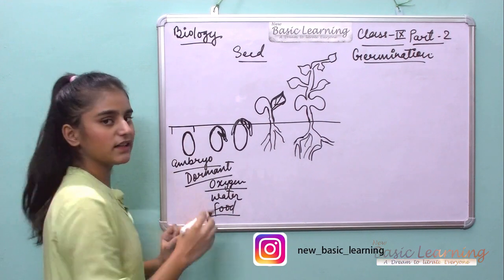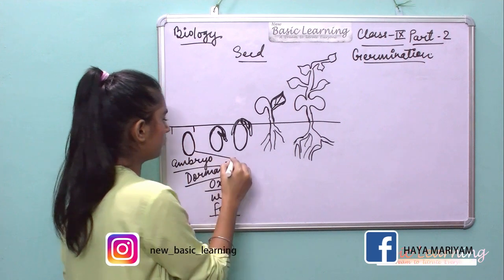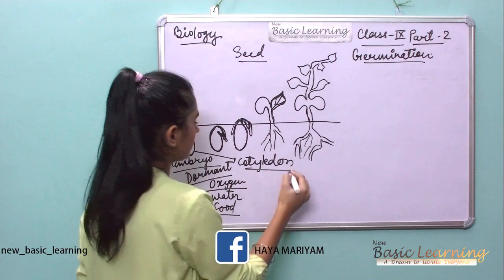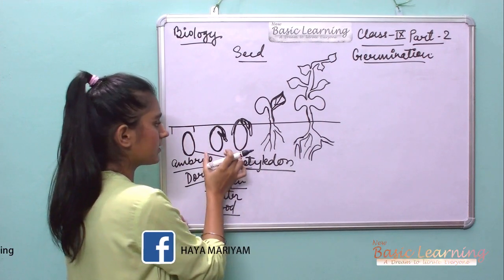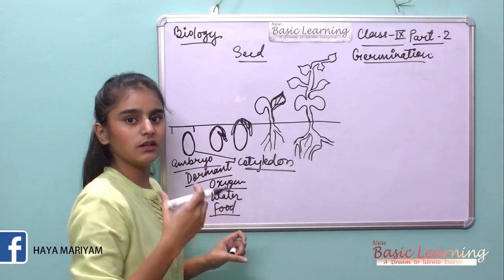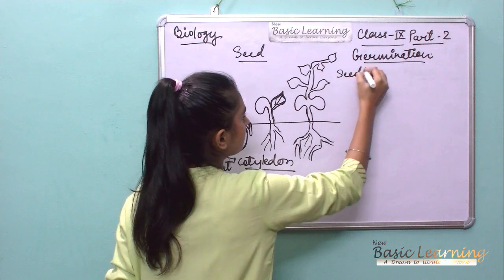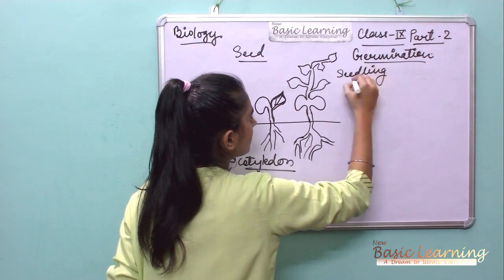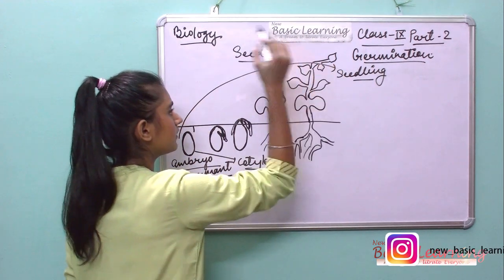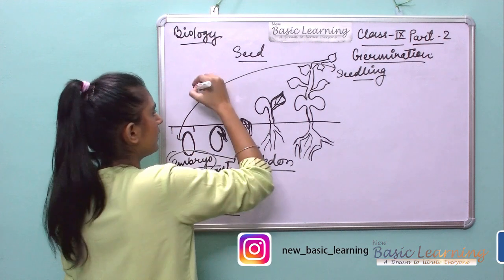In the seed, we know that the cotyledon is there so that it can take the food. It reaches the seedling part, the whole plant when it matures fully. That is called the seedling. The formation of seedling from embryo is called germination.